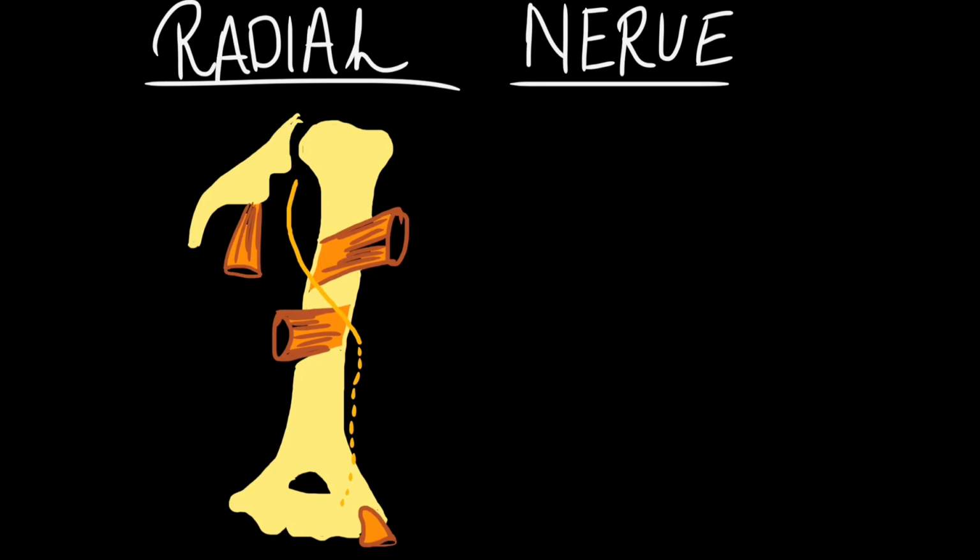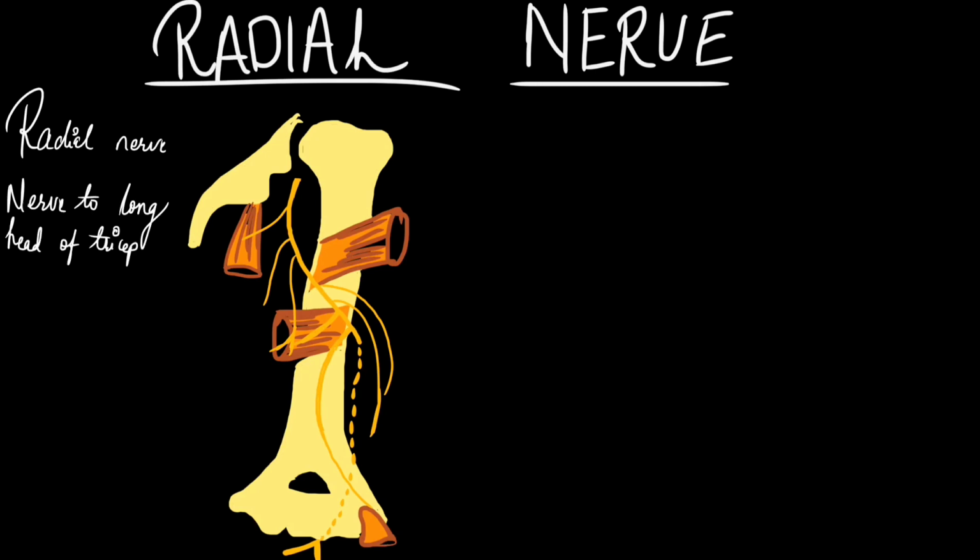At the lower end of the spiral groove, it pierces the lateral intermuscular septum to enter the anterior compartment of the arm. It enters the cubital fossa at the level of the lateral epicondyle, and terminates by dividing into superficial and deep (posterior interosseous nerve) branches.